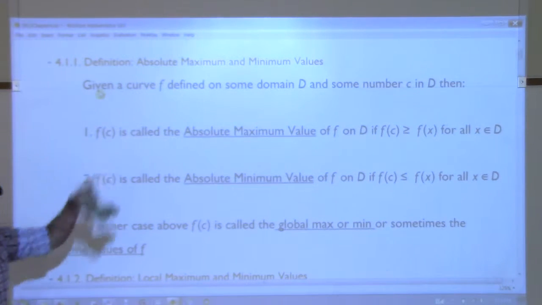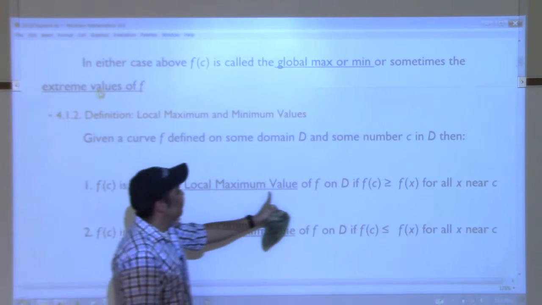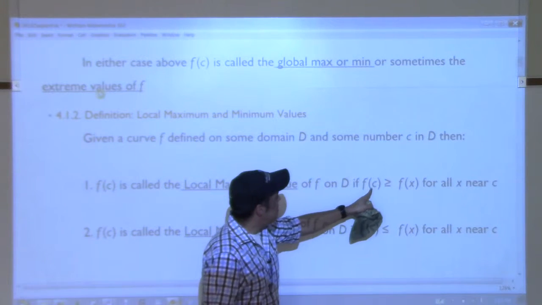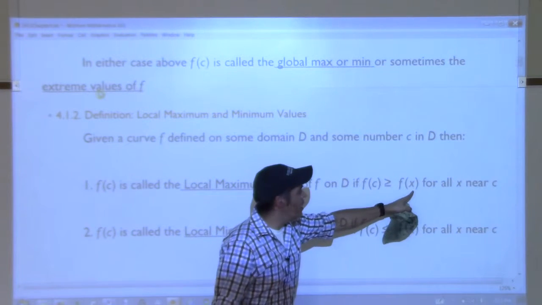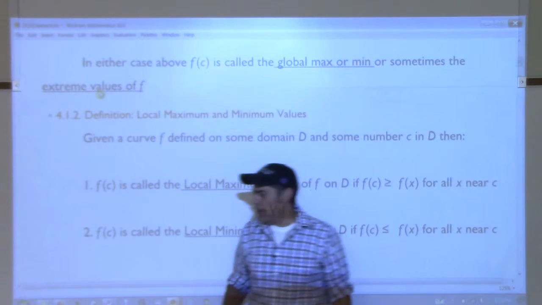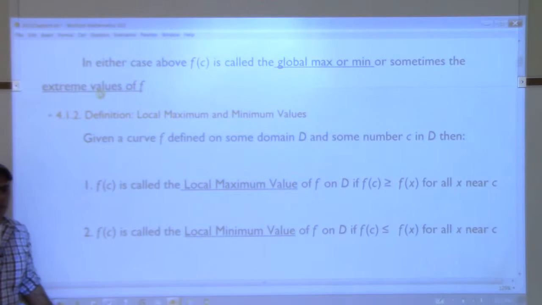Extreme values. And then local, it just says that, to be a local max, you have to be bigger than all other points near c. So like locally. And that's very problematic. The idea of near is problematic, right? Isn't that problematic? It's subjective, right?